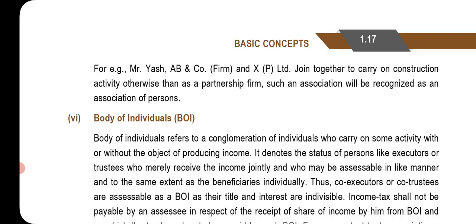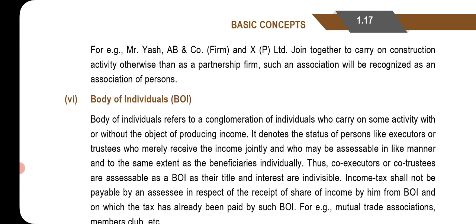For example, Mr. Y, AB and Company firm and XP Private Limited join together to carry on a construction activity otherwise than as a partnership firm. Such an association will be recognized as an association of persons.